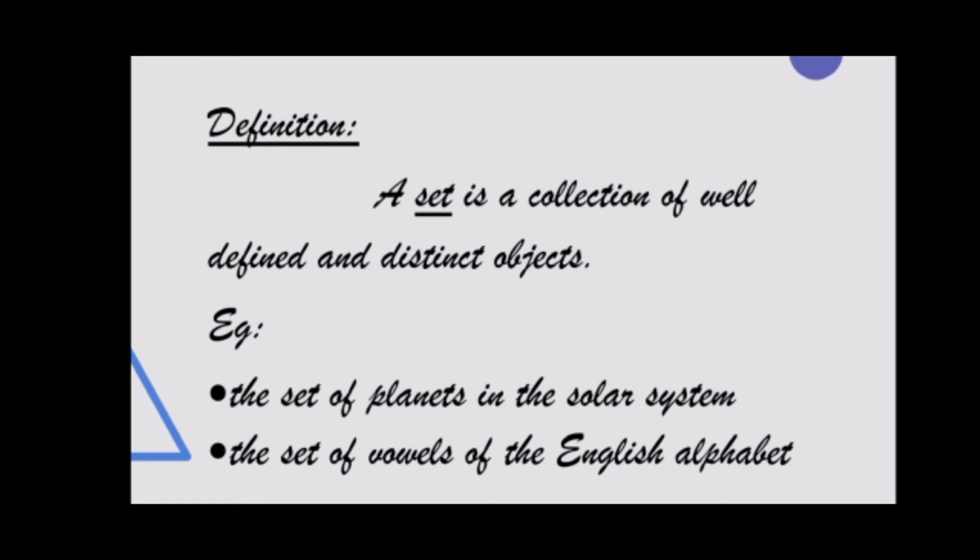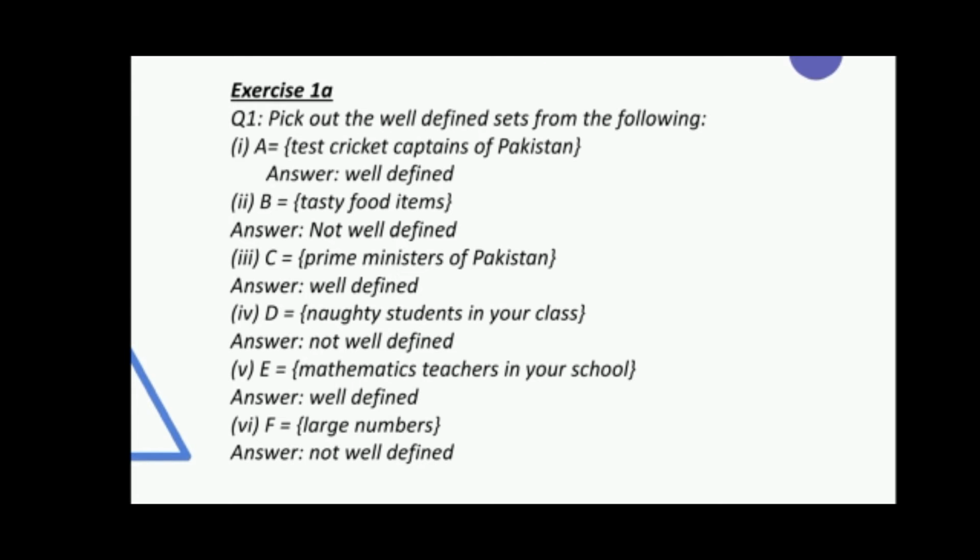Now, here you see the examples of the set of planets in the solar system, the set of vowels of the English alphabet. Like in the first set, there is no doubt about the elements or members of the set solar system. And in the second set, again we know which letters are being referred to: A, E, I, O, U. Now we can start our exercise.